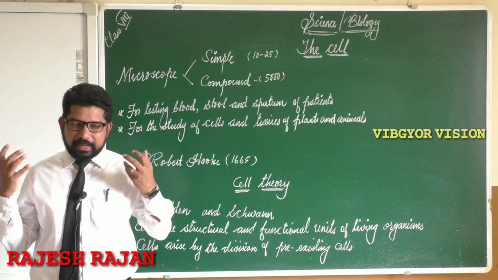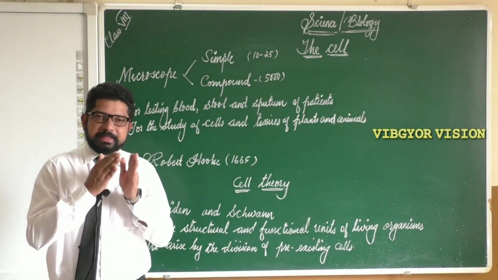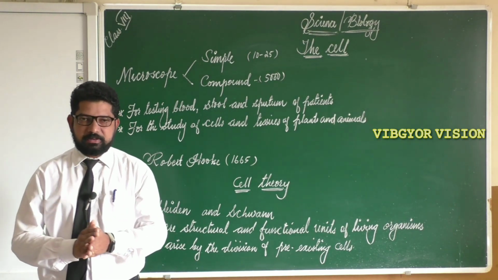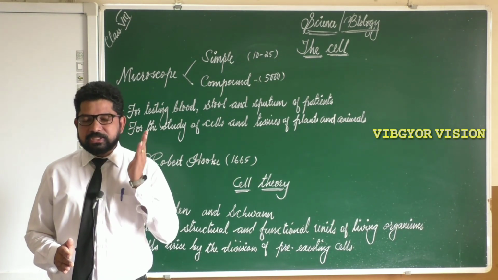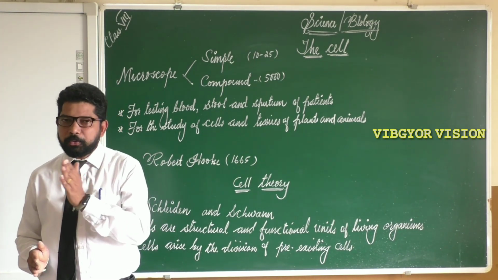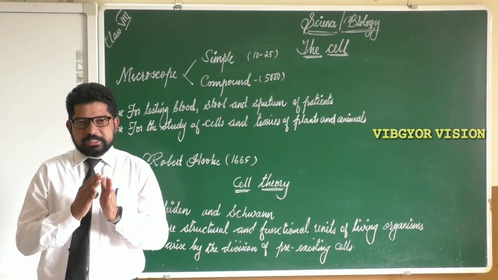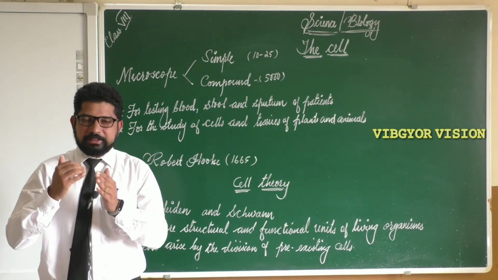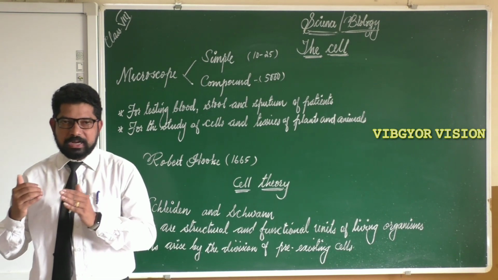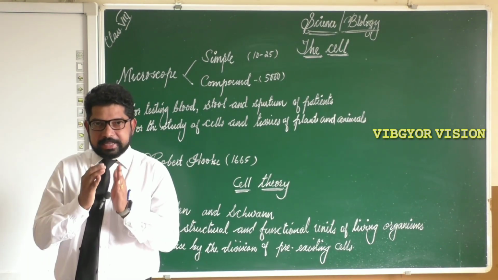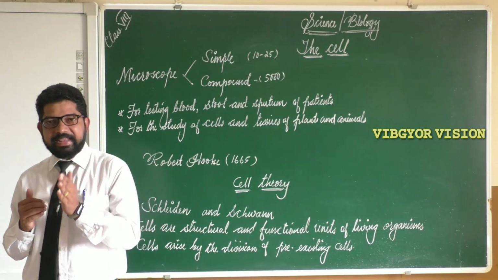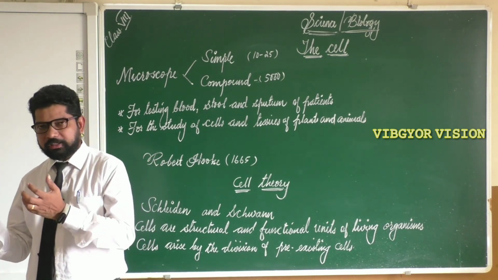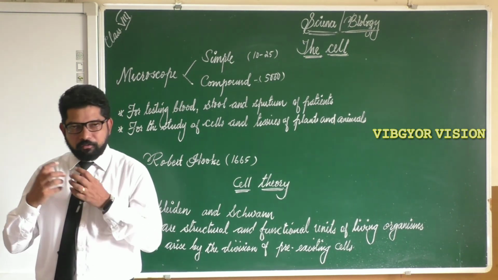What is a cell? In earlier classes, we have studied that the cell is the basic structural and functional unit of a living organism. Cells form the lowest level of organization of life. So this level of organization is known as the cellular level. The cell is the lowest level of organization which has life, and it is known as the cellular level of organization.